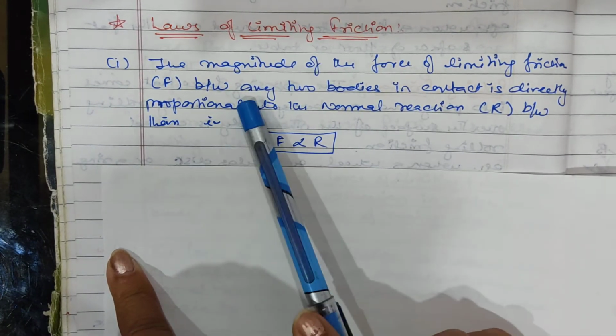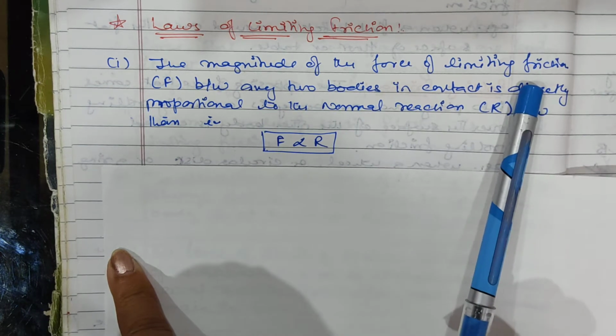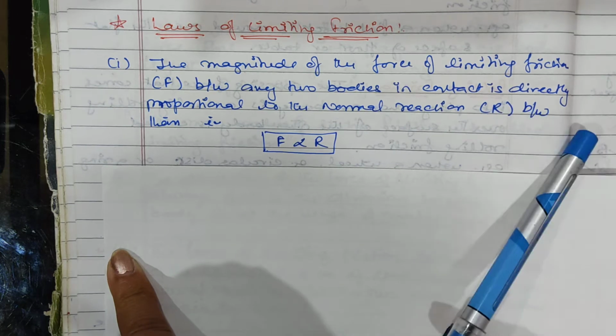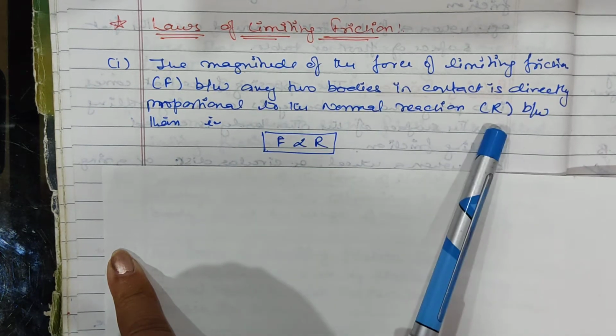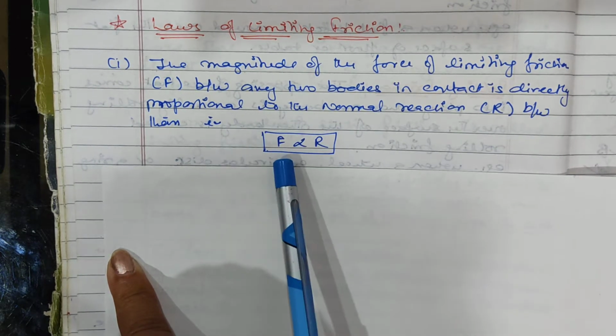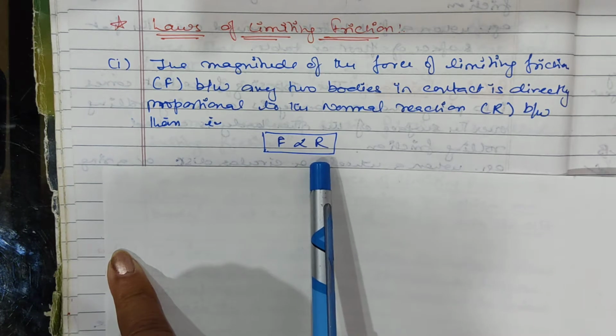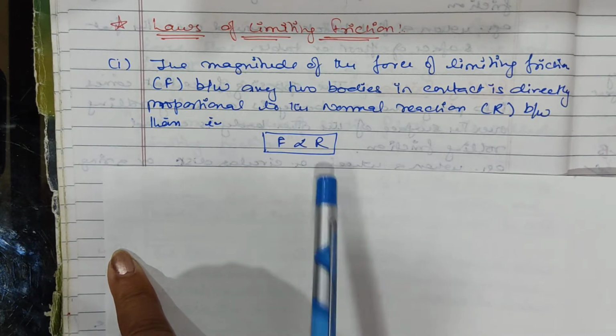The first law states that the magnitude of the force of limiting friction F between any two bodies in contact is directly proportional to the normal reaction between them. That is, the force of limiting friction is directly proportional to the normal reaction.